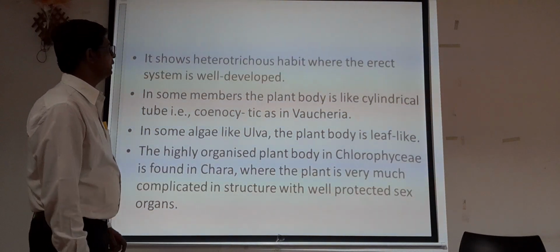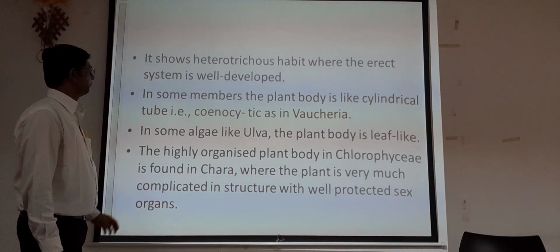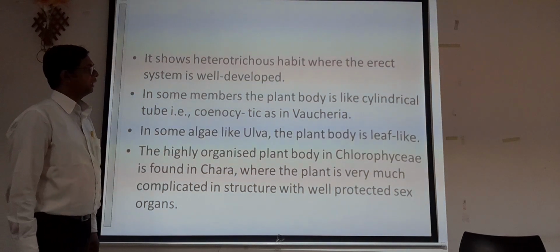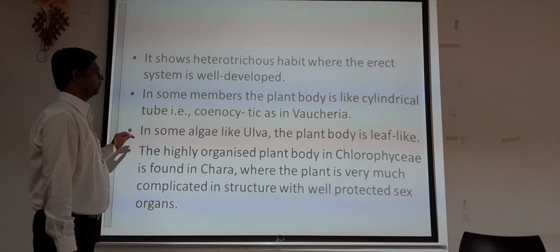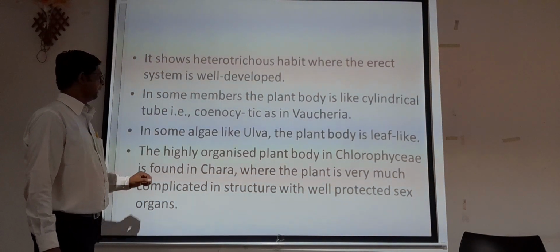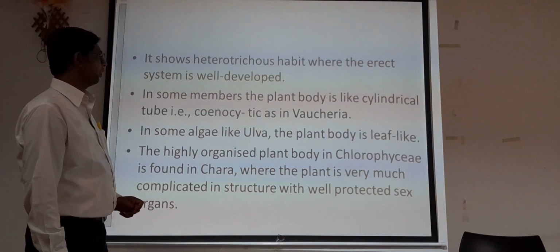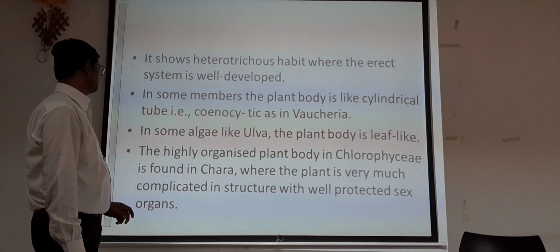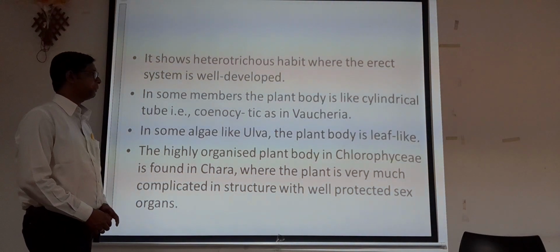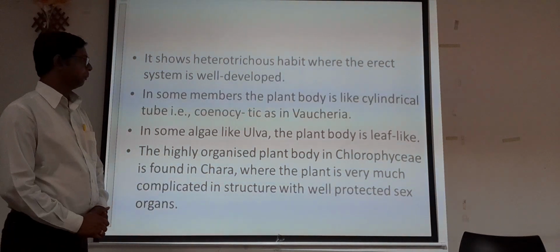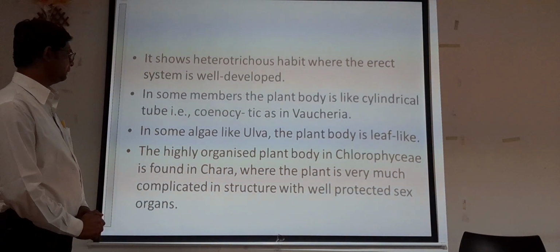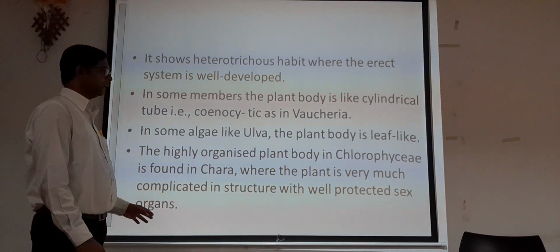In some members, the plant body is like a cylindrical tube, that is coenocytic, as in Vaucheria. So in Vaucheria a coenocytic type of growth is observed. In some algae like Ulva, the plant body is leaf-like. The highly organized plant body in Chlorophyceae is found in Chara, where the plant is very much complicated in structure with well protected sex organs.